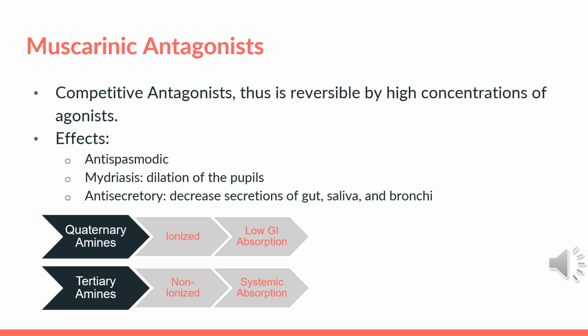They can also lead to mydriasis, so the dilation of the pupil, and they also have an anti-secretory effect, which means that they can decrease gastric or salivary secretions, etc. There are two types of muscarinic antagonists, those that are quaternary amines, meaning that they are ionized and, as a result, have low GI absorption, and tertiary amines, meaning that they're non-ionized and can be absorbed systemically.